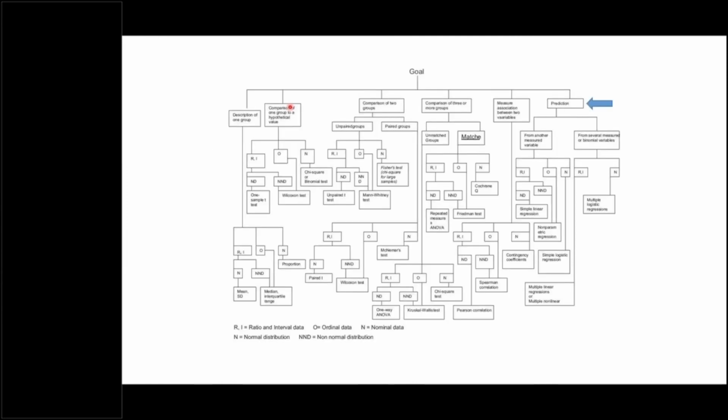Distribution, again, is not applicable; I have already told you that for nominal data it is not applicable. And our goal was prediction from several measured variables, and the dependent variable was nominal. So the test should be multiple logistic regression.